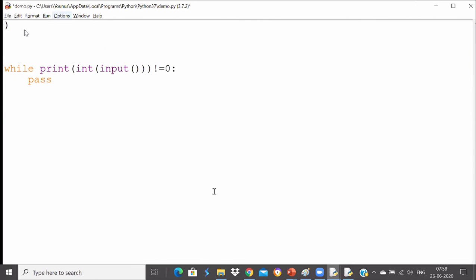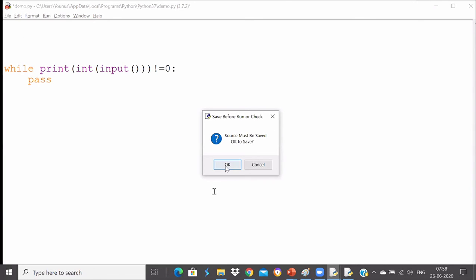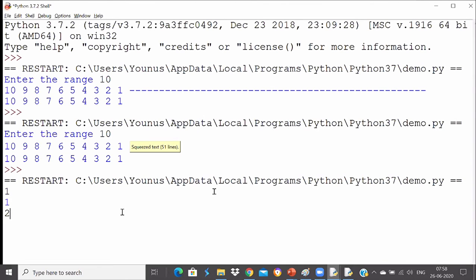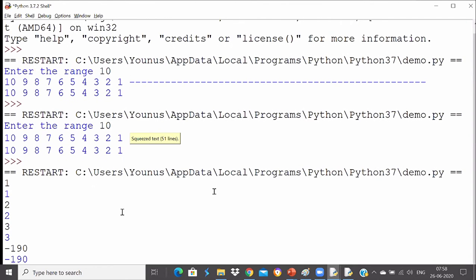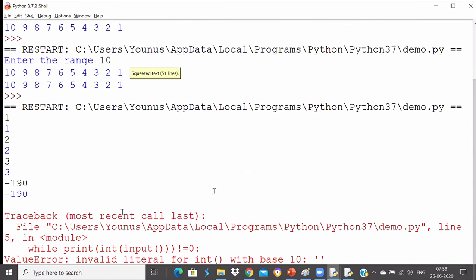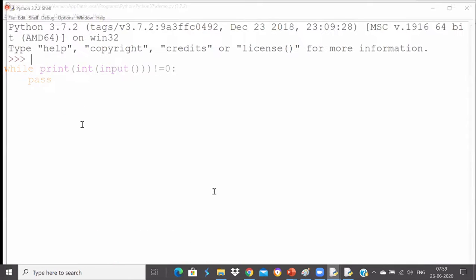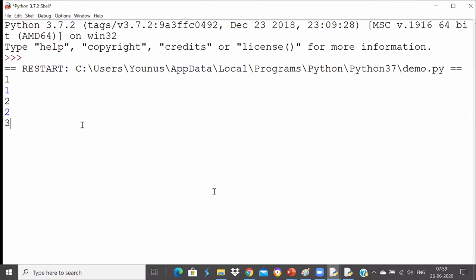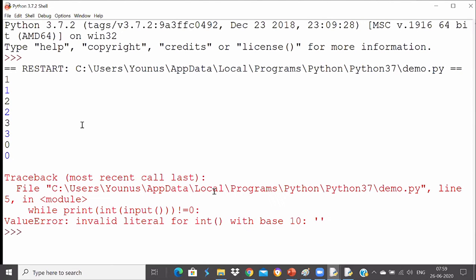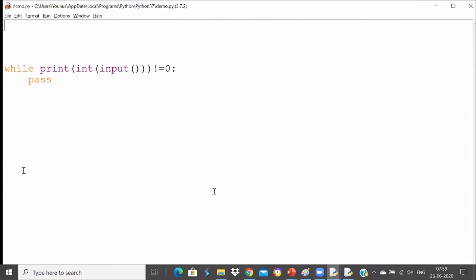I'll remove this value. Now it will take input until the user enters 0. So I'll run this code now. It will take input 1, 2, 3, minus 10. Whatever you enter, it gets printed. When you press 0, it should come out actually. I pressed enter, so that's the problem. Let me run this code again. I'll enter 1, printed, 2, printed, 3, printed, 0, it came out. Okay, so 0 is not equal to 0 will be false, so it will come out automatically. But here I wrote print, and print returns None, so that's why it didn't come out on 0.